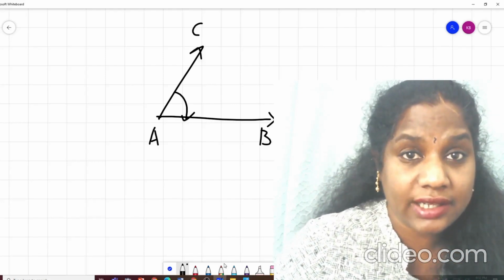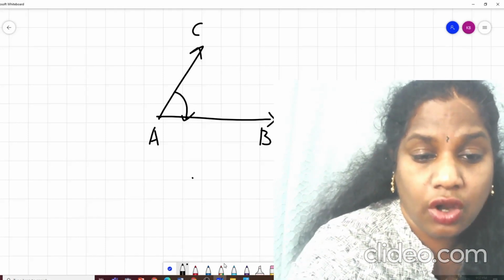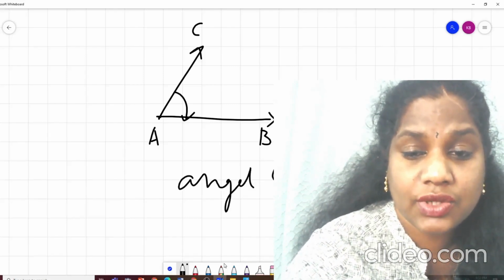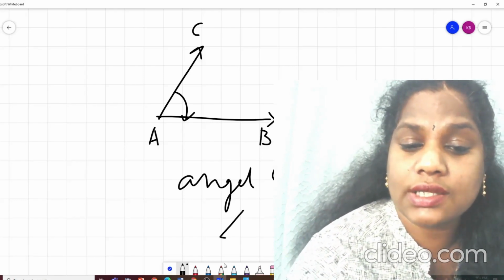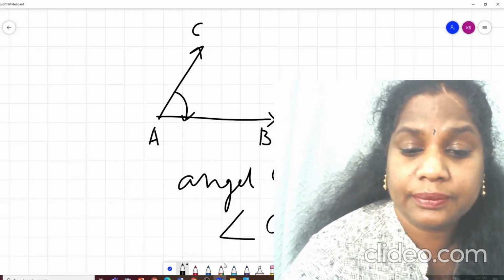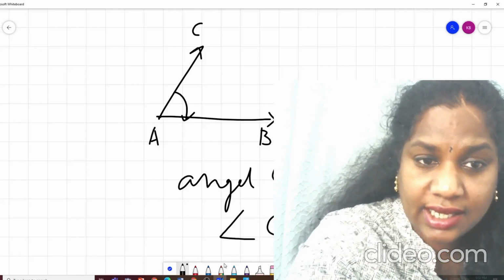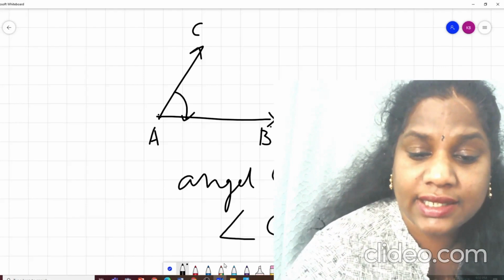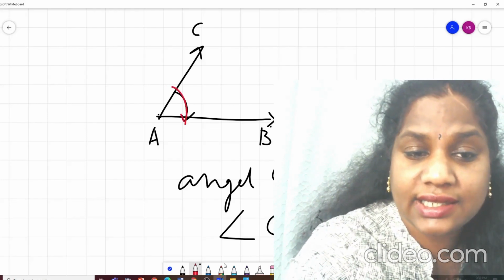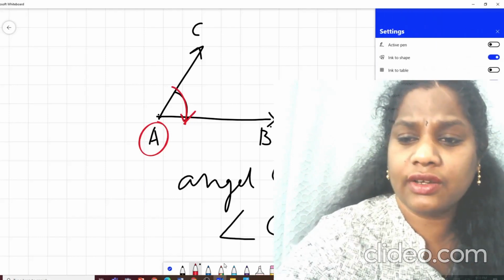What is the name of this angle? CAB. How will you write it? Will you always go ahead and say angle CAB? Or will you have a symbol to denote angle and say angle CAB? Correct? The center is A, because here also your angle is at A. Correct? Perfect.